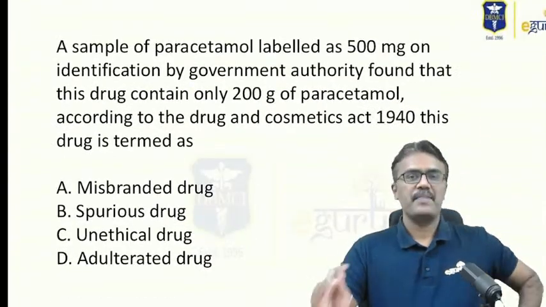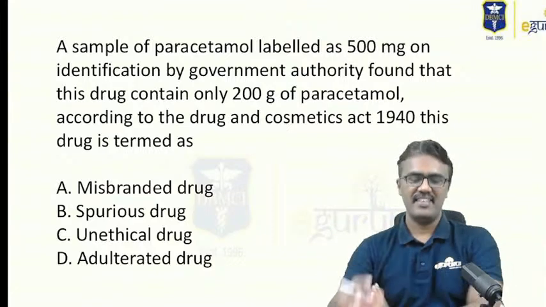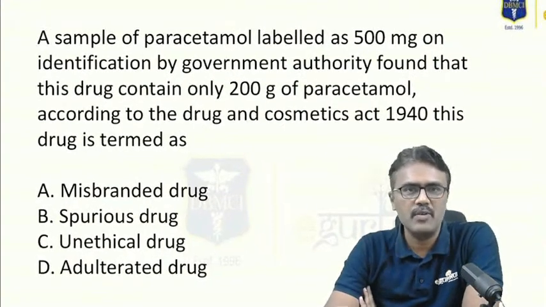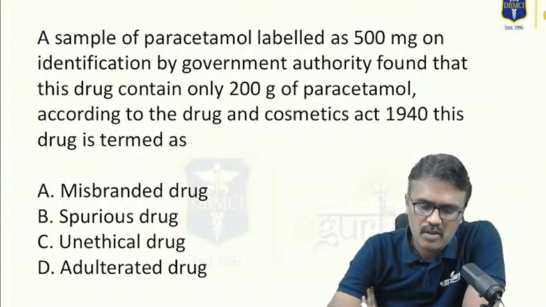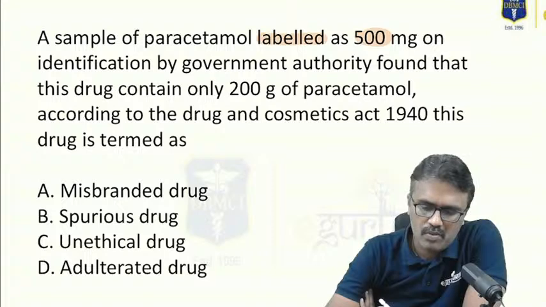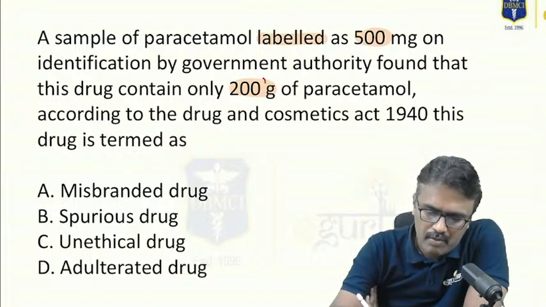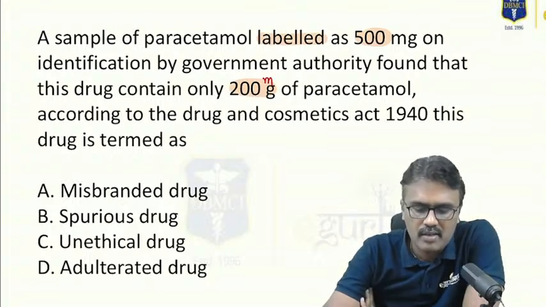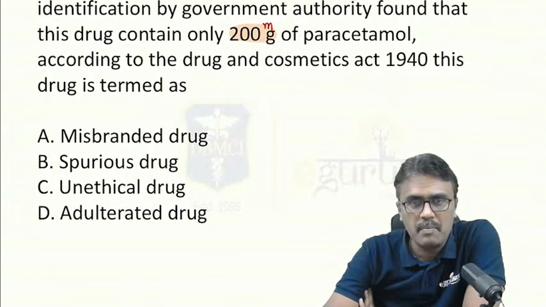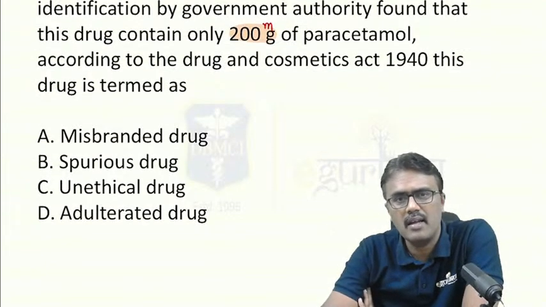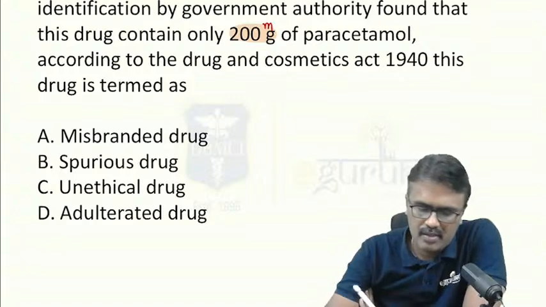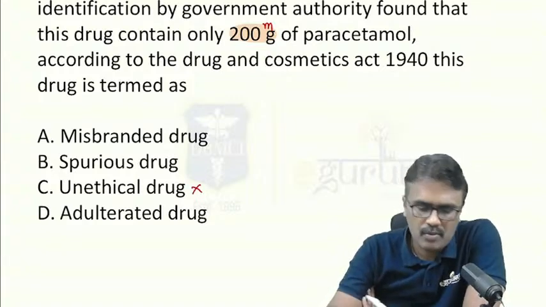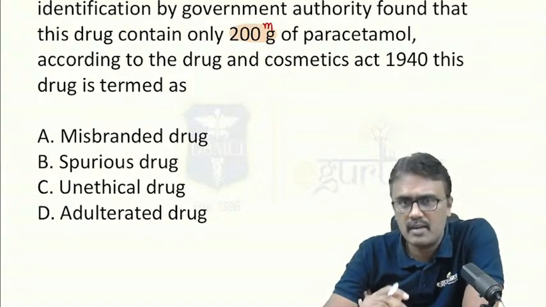Now another important aspect, and it's important why we need to know this. A sample of paracetamol labeled as 500 milligram, on identification by the government authority, was found to contain only 200 milligram of paracetamol. According to the Drugs and Cosmetics Act 1940, what is the term used for it? Misbranded, spurious, unethical, or unadulterated drug. Now there is no such thing as an unethical drug, so we'll rule that out. But what is a misbranded drug?